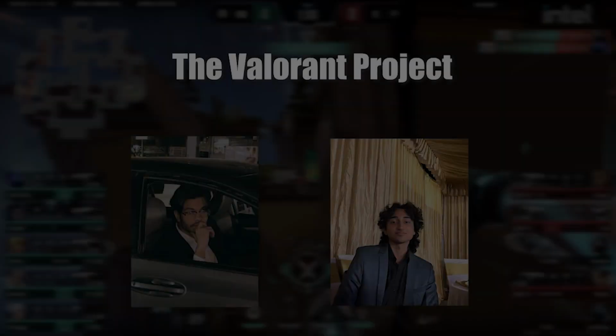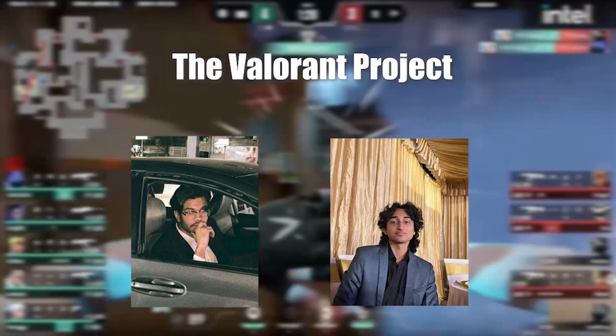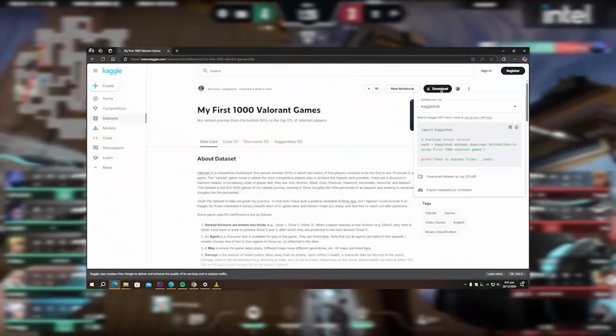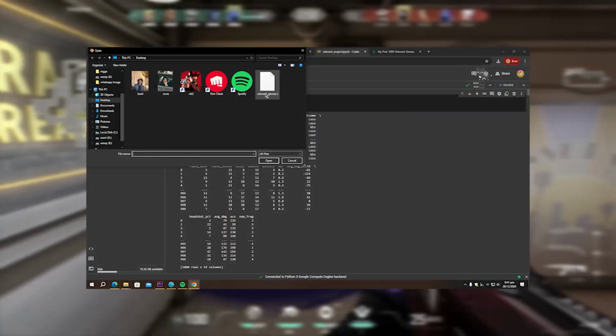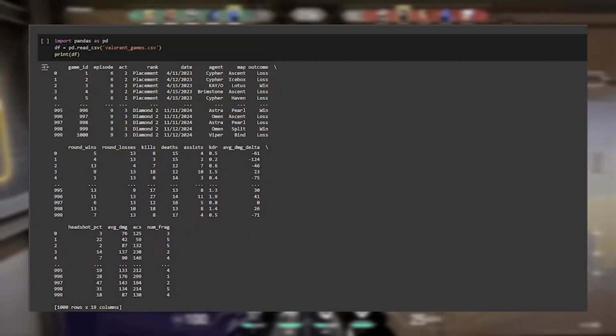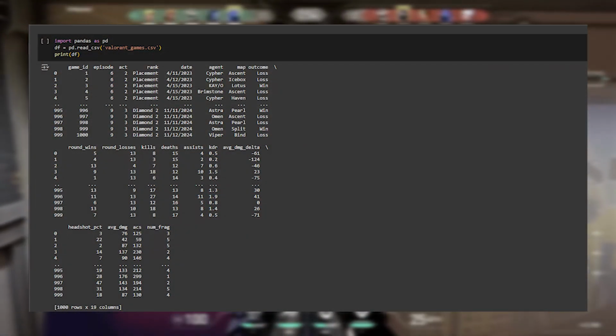This is Project Valorant. We found this dataset off of Kaggle and imported it into Google Colab. This is all the data in its raw form. As you can see, it has 1,000 entries.